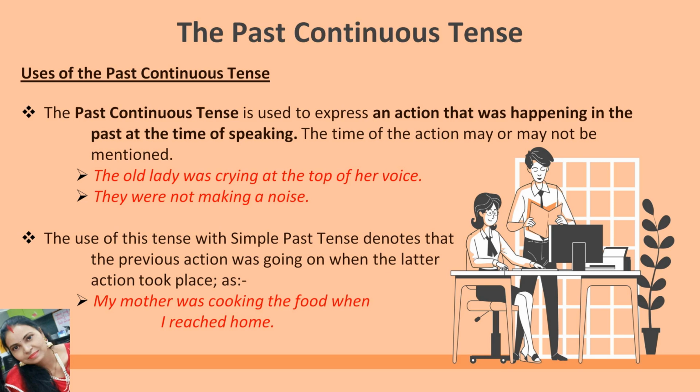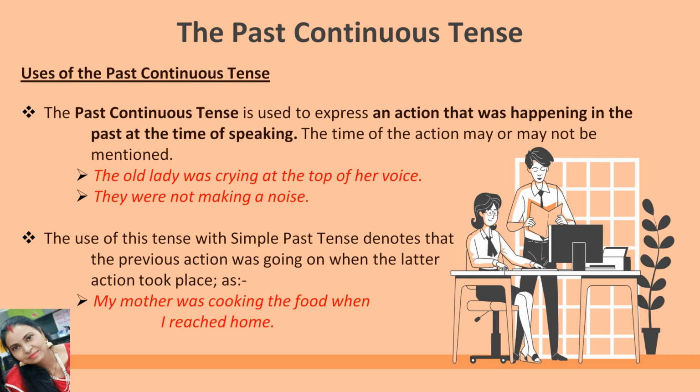The first use: the past continuous tense is used to express an action that was happening in the past at the time of speaking. Means the time of the action may or may not be mentioned. Some examples are given. The old lady was crying at the top of her voice. They were not making a noise. In these sentences, the time of action is not mentioned, but these actions happened in the past.